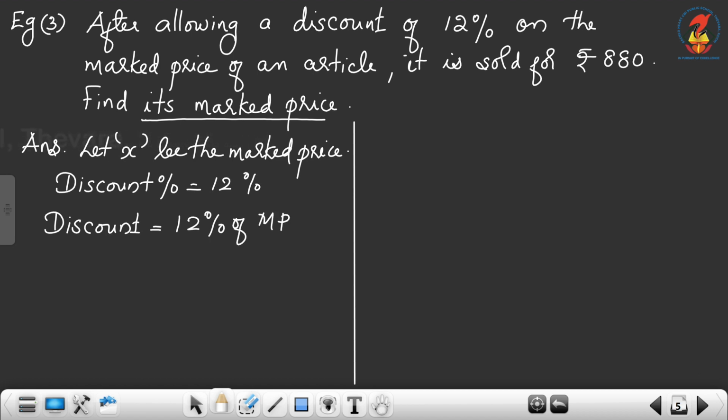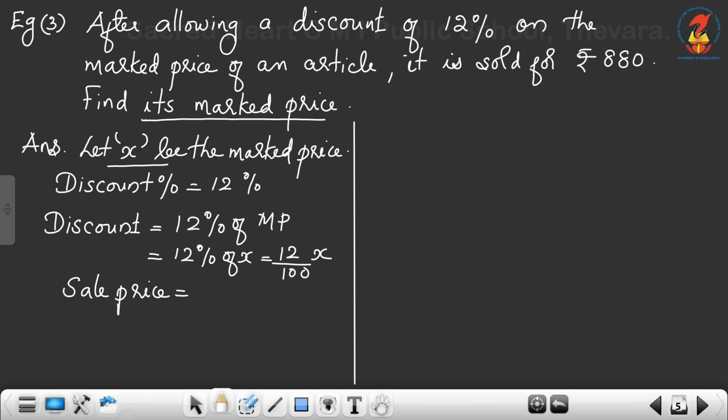So here what is the marked price? The marked price is x. So we can say that it is 12% of x. We can write it as 12 by 100 into x, that is 12x by 100. So that is the discount. Now the sale price is given. Sale price is equal to rupees 880.